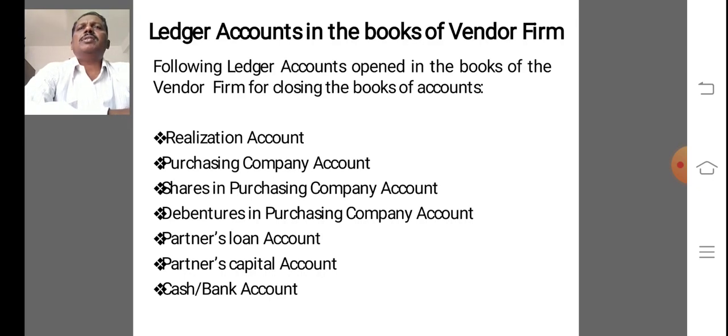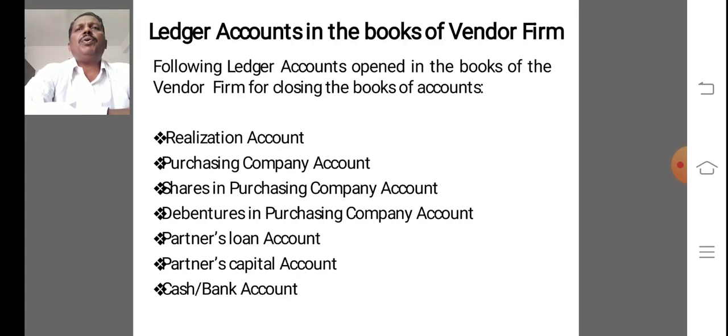Some authors are of the opinion that only the assets and liabilities taken over should be transferred to realization account, and a separate account should be opened for the assets and liabilities not taken over by the company. So under this method, the assets not taken over are sold and liabilities not taken over are discharged. The profit or loss in the process is transferred to realization account. The following entries are passed in this case.